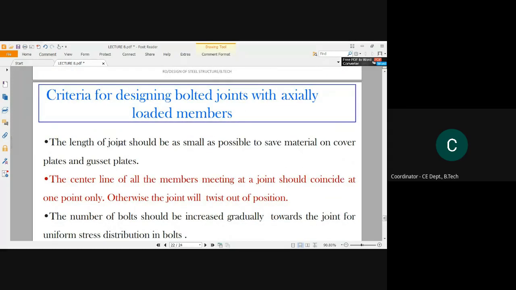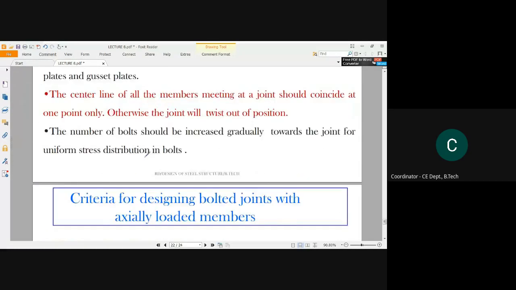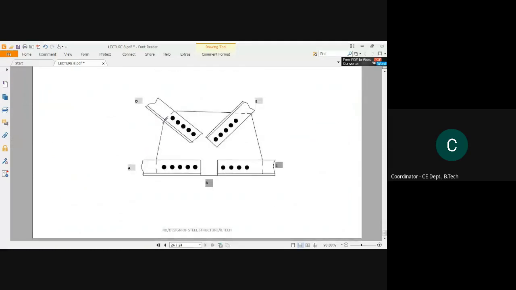The length of joint should be as small as possible to save the material on cover plates and gusset plates. Gusset plates we have discussed. I will show you the picture. See, this is the gusset plate, and these are the connected plates to the gusset.